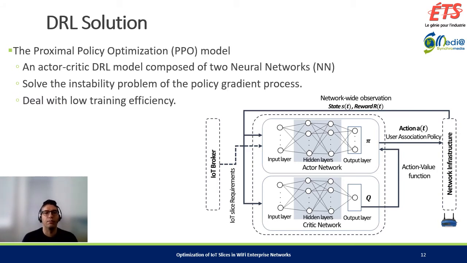We chose a proximal policy optimization model, which is an actor-critic deep reinforcement learning model composed of two neural networks.